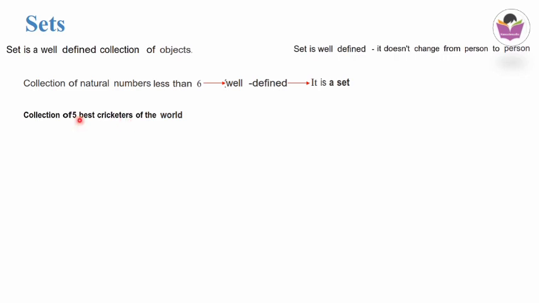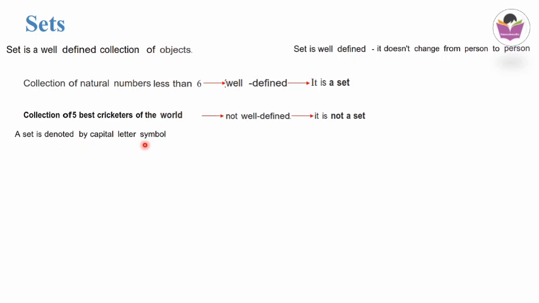So it changes from person to person. That means it is not well defined. Since it is not well defined, it is not a set. So the first one we can consider as an example of a set because it is well defined, and the second statement we cannot consider as an example of a set because it is not well defined.